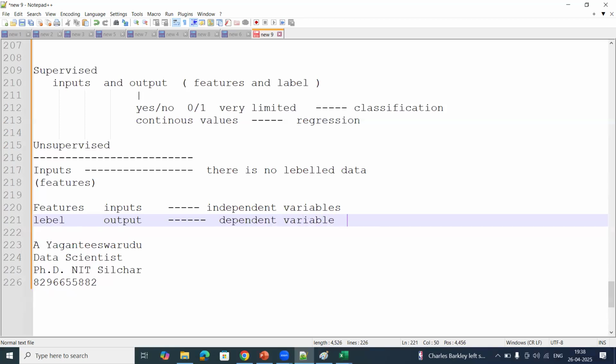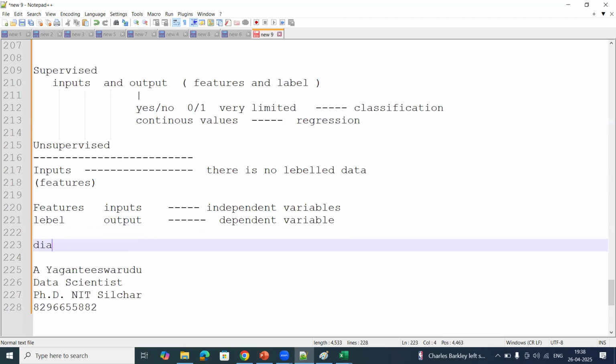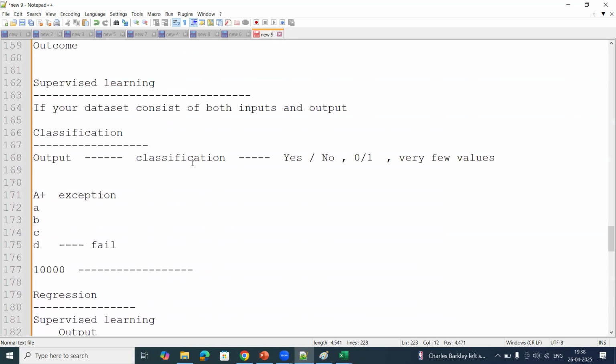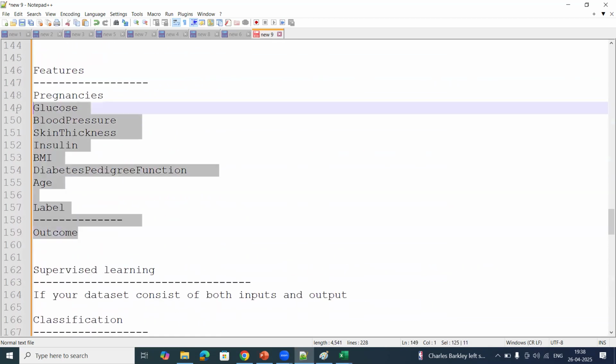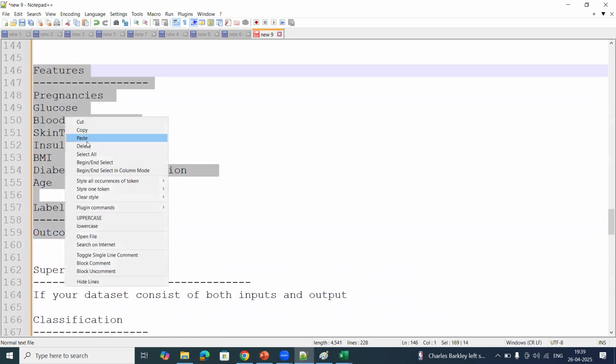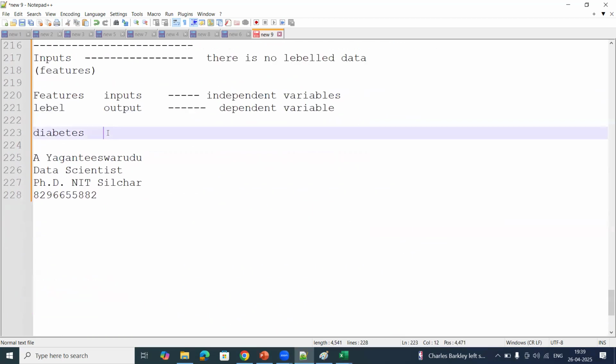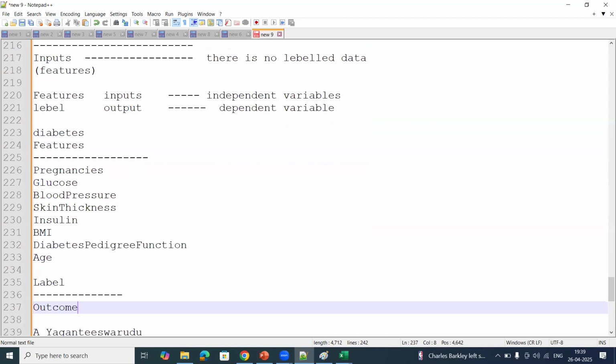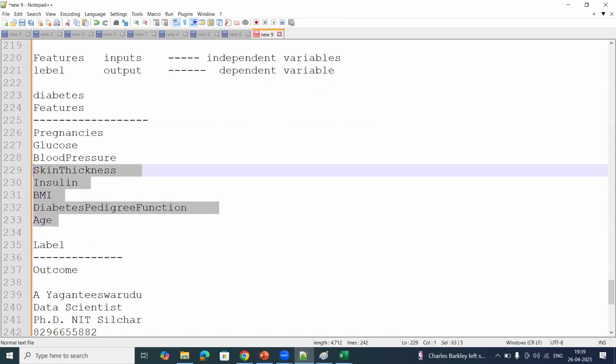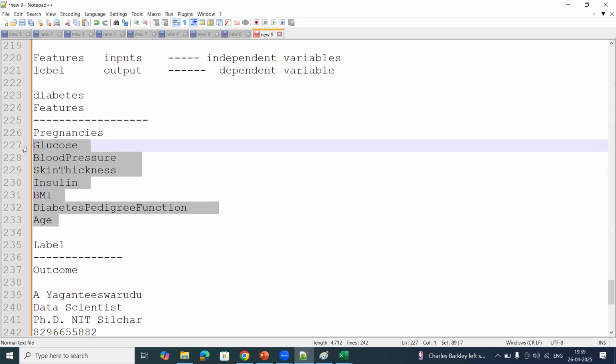For example, I want to do diabetes prediction. These are the inputs for diabetes: features like glucose, blood pressure, and skin thickness, and the outcome will be yes or no, diabetes yes or no. These are the independent features, meaning each patient has different features, like glucose, blood pressure, skin thickness, insulin, BMI, age, and so on.